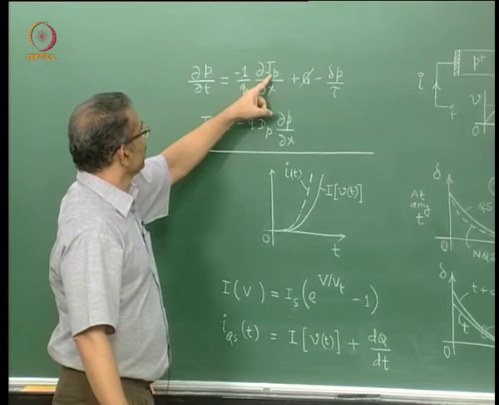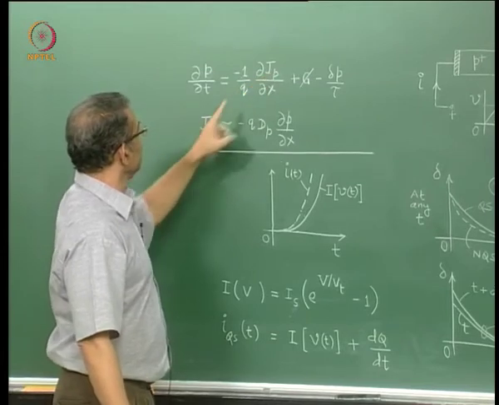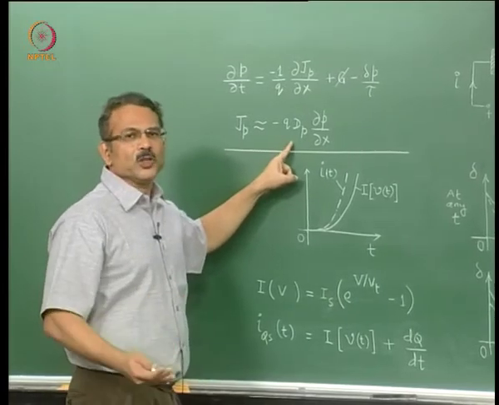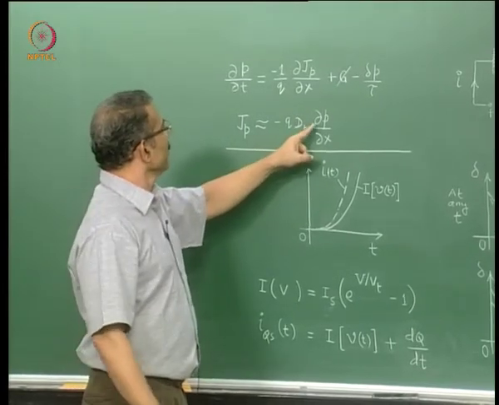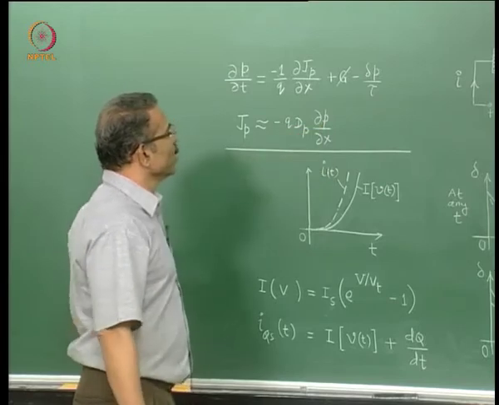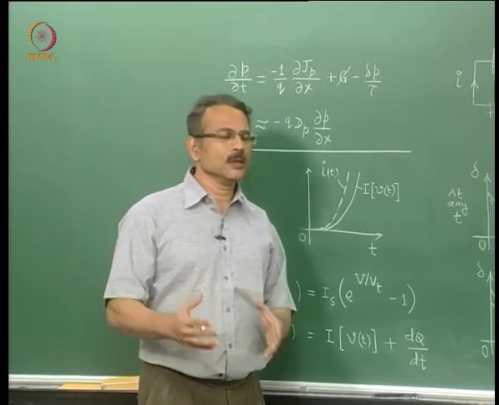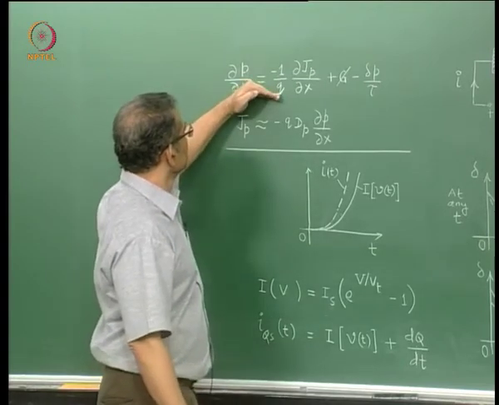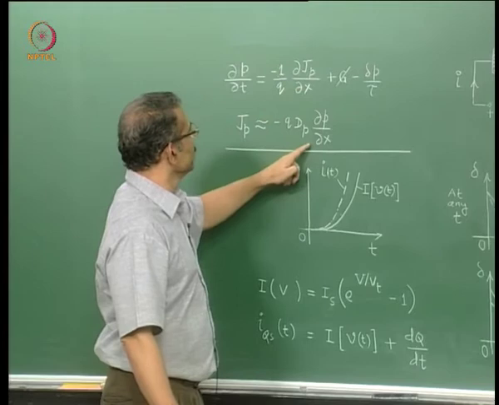The Jp on the right hand side is given by this diffusion current equation. We are using the diffusion approximation. Okay? From the first level course you know that minority carriers can be assumed to flow due to diffusion. So when you are solving this equation, the Jp term will be assumed to be due to diffusion.